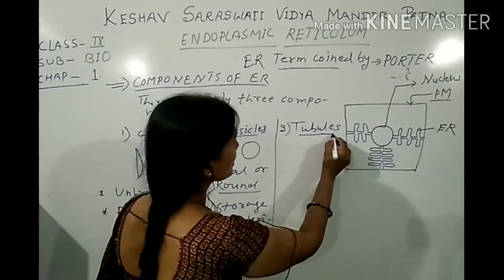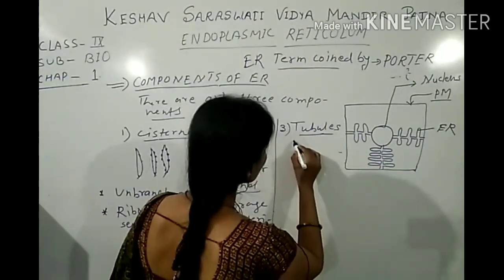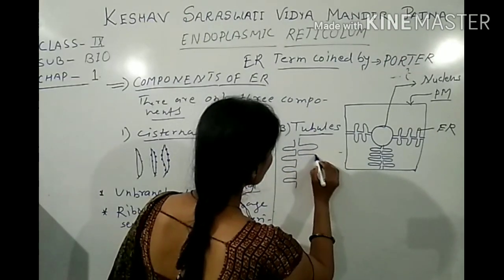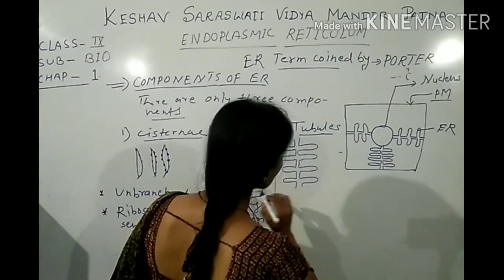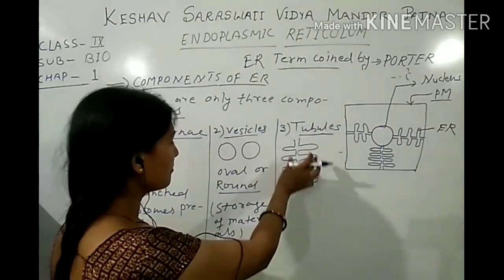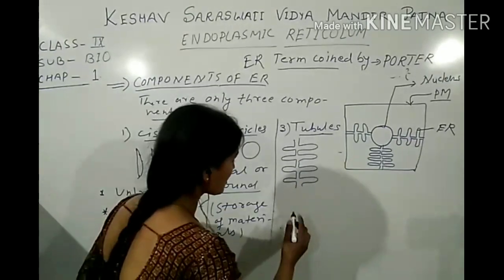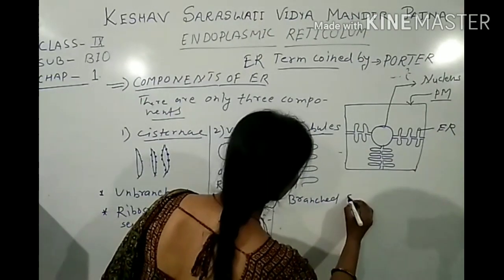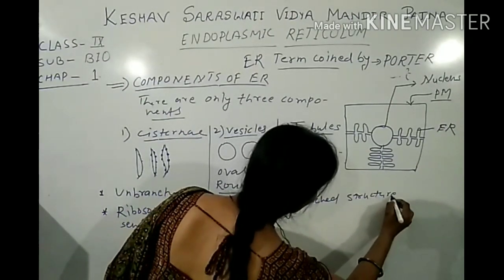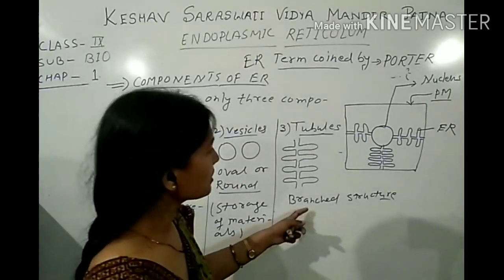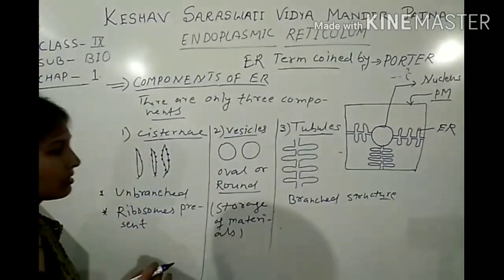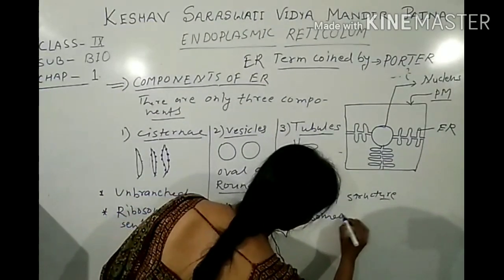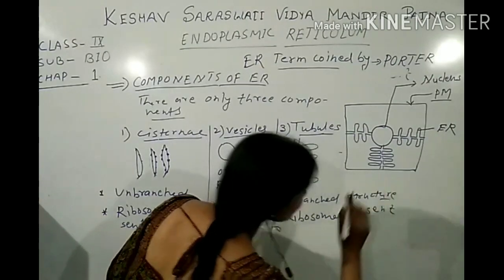Now the third component is the tubules. This is the tubules, and this is a branched structure. It does not contain ribosomes like cisternae. That means here ribosomes are absent.